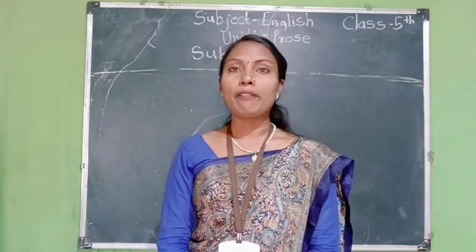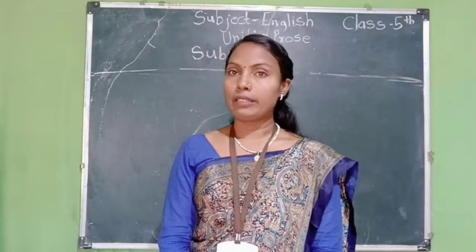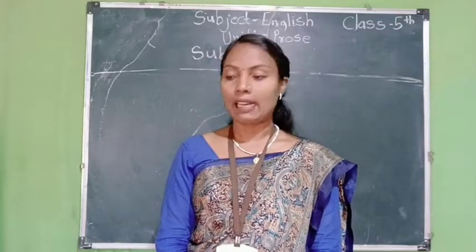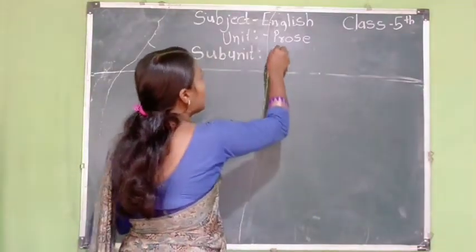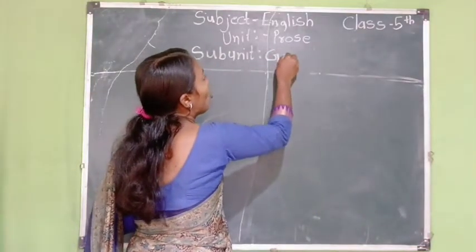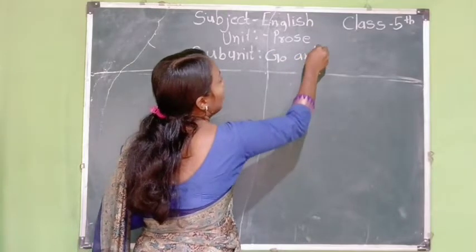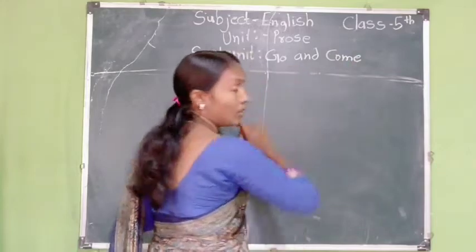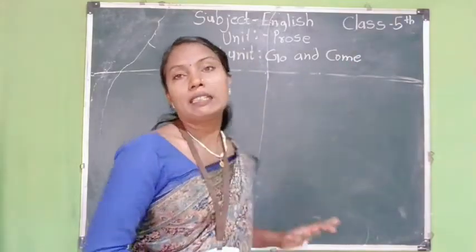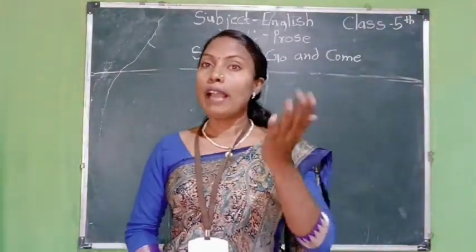So students, today we have learned the prose named Go and Come. So why is the title Go and Come?